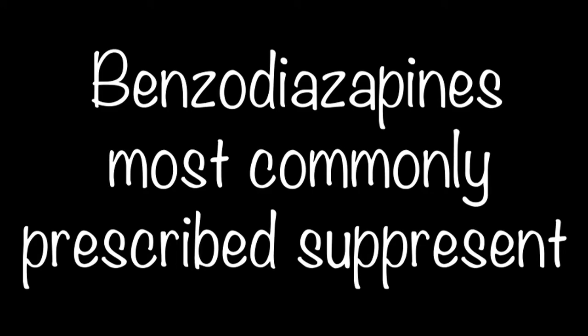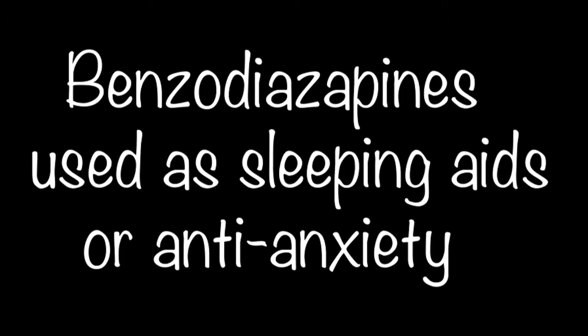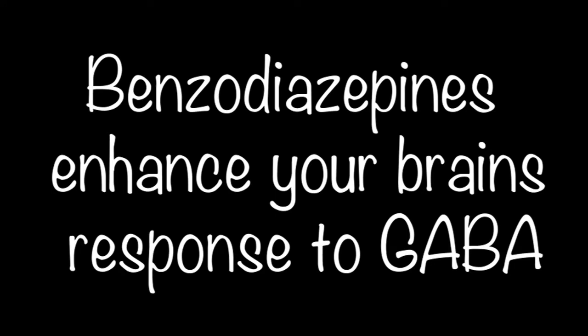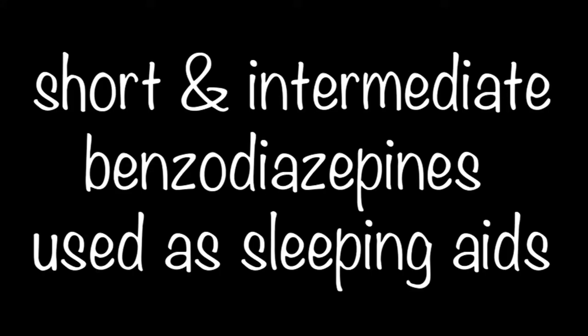Benzodiazepines are the most commonly prescribed suppressant. They are used mainly as sleeping aids or anti-anxiety. They enhance your brain's response to GABA. They open up GABA-activated chloride channels in your neurons and make neurons more negatively charged. The three types of benzodiazepines are short, intermediate, and long-acting. Short and intermediate are usually for sleep, while long-acting are for anxiety.